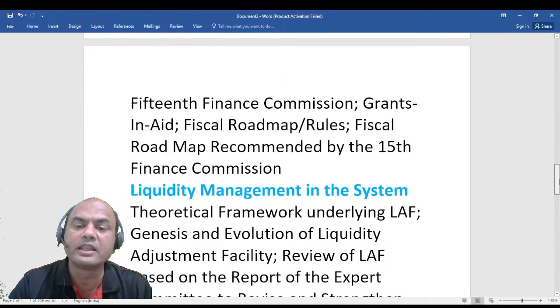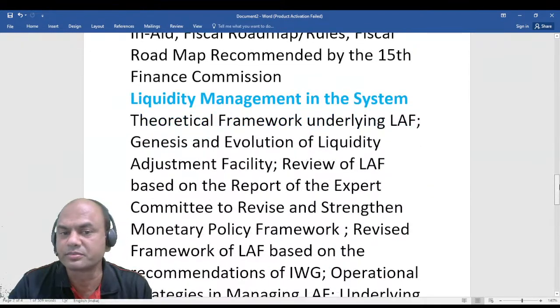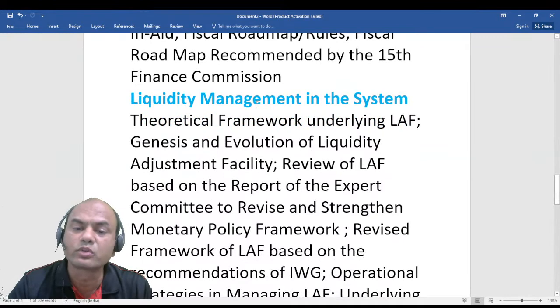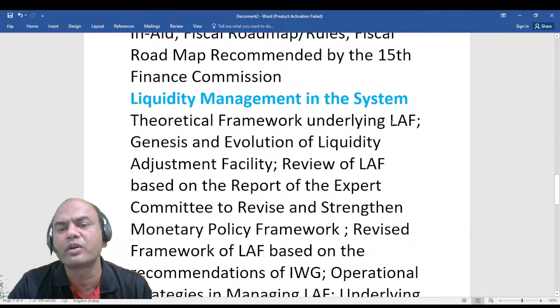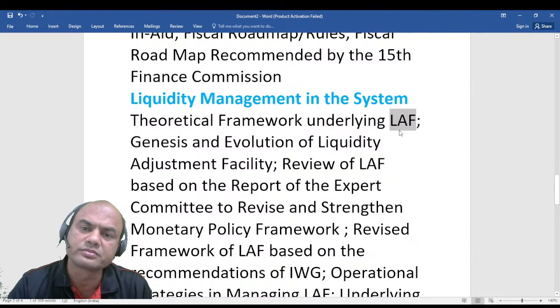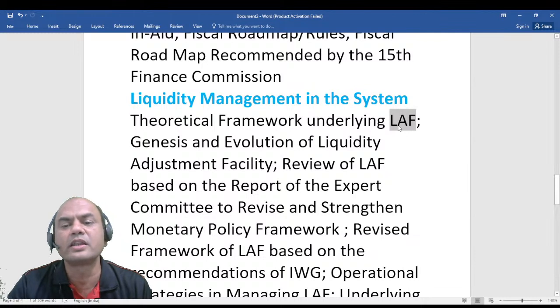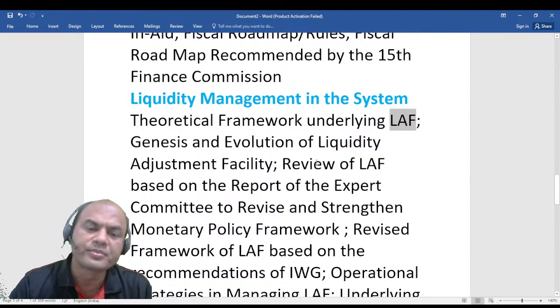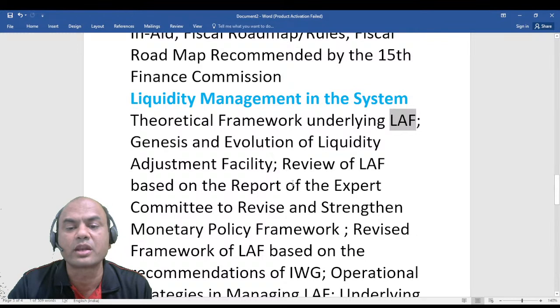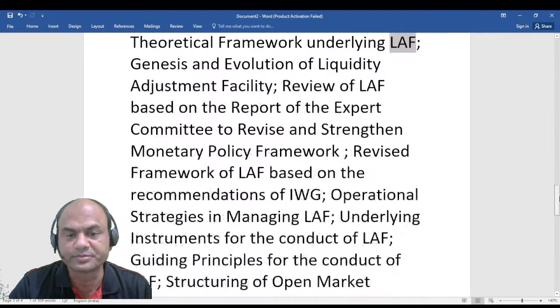Then liquidity management in the system. How is the liquidity managed? Through various measures available. LAF means what? Liquidity adjustment facility. OMO also comes in that. All the things are basically included in LAF. Then the review of LAF based on the report of the expert committee to revise and strengthen the policy framework. So all these topics are included in module C.